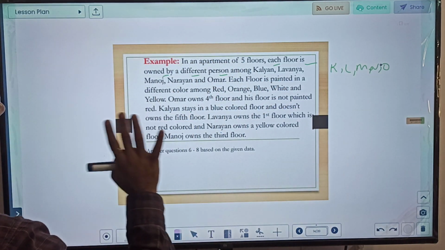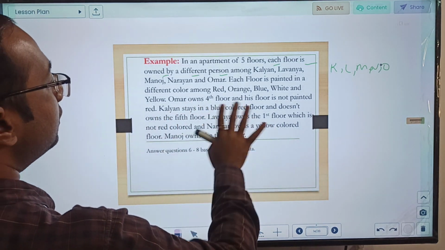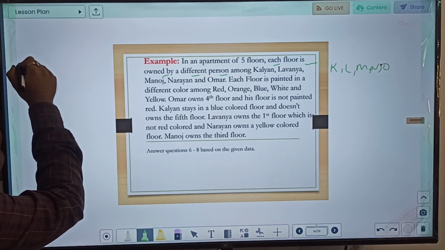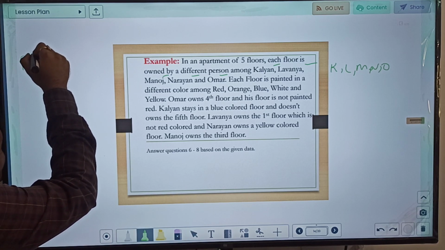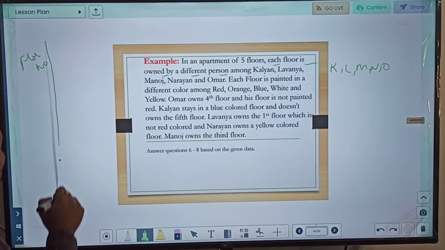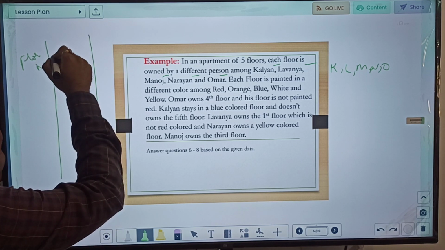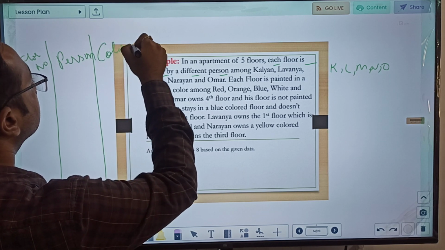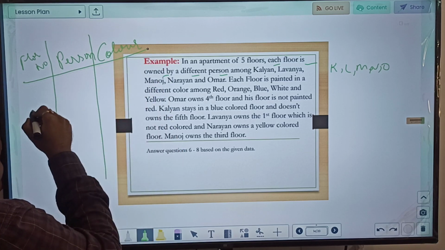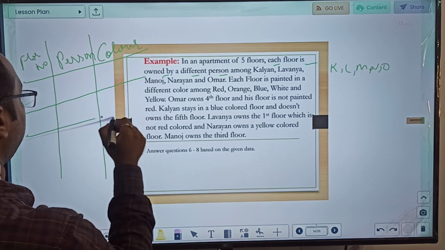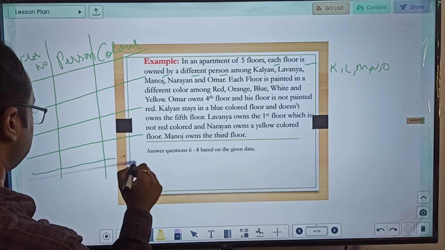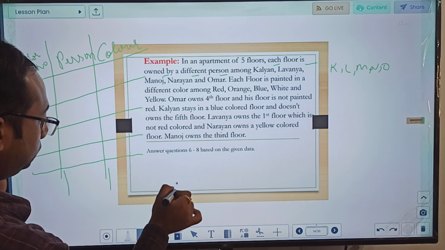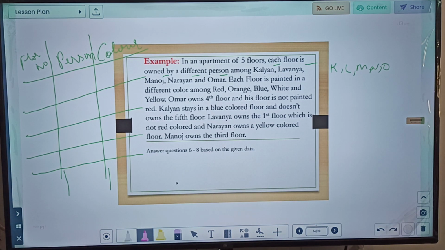Each floor is painted in a different color, okay, and there is numbering of the floor that is given, and then some conditions. So first of all, let us try and create a table. Here let us write the floor number, here the person who owns it, and here the color. Since there are 5 floors, let me make 5 blocks. Let us see what conditions are given and if we can fill it.